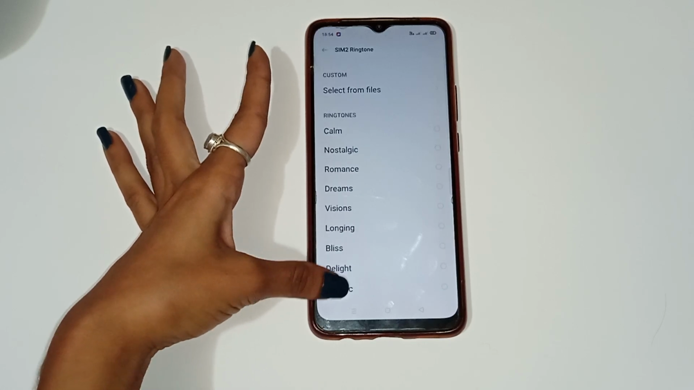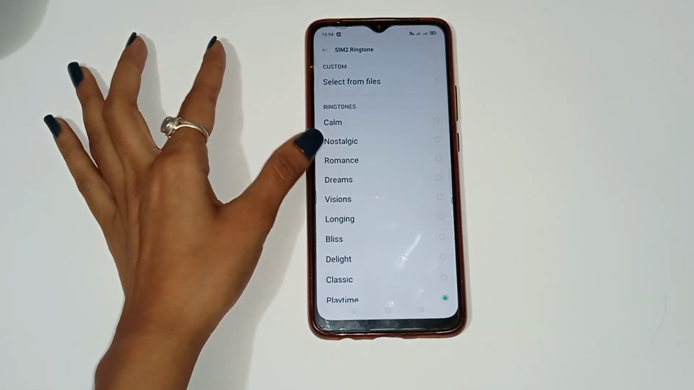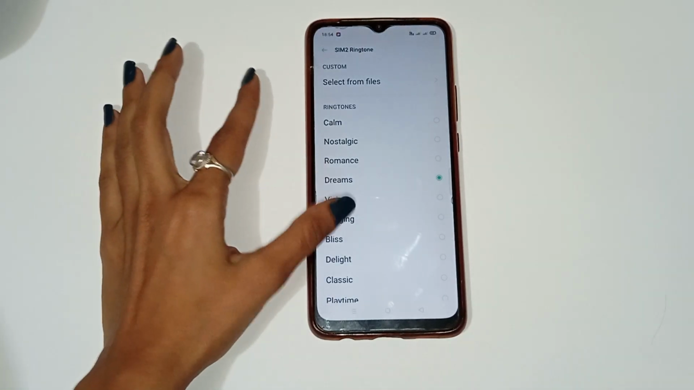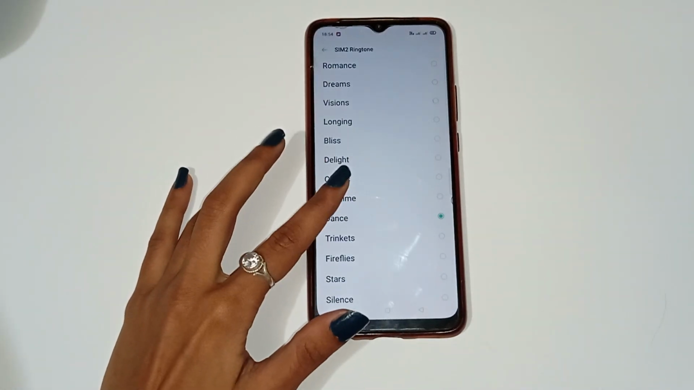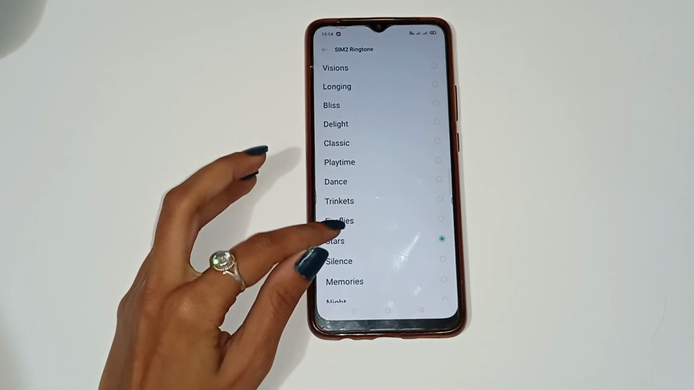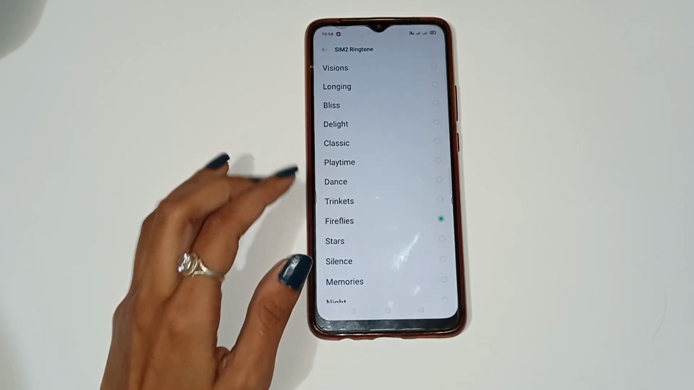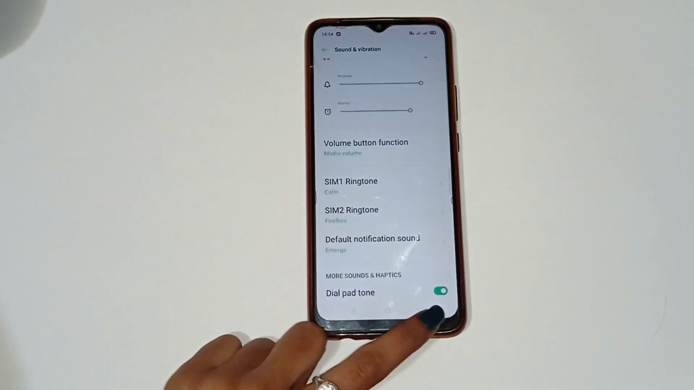If you want to change ringtone, you have to choose the ringtone from here which you want to change. Firstly, play the ringtone. You have to choose any ringtone. I want that one, click on that. Now click on the back option, and the ringtone is changed in your mobile phone like that.